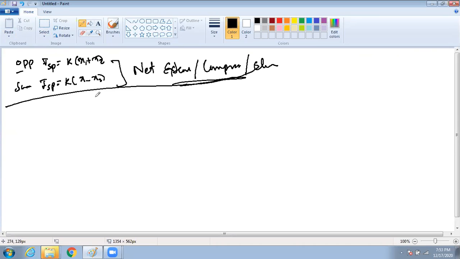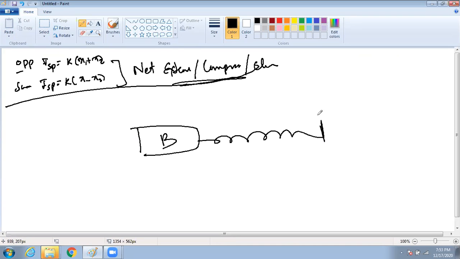So we'll do a small problem. There are two objects, B, A. The spring constant is K equal to 100 Newton per meter. It is asking, find the spring force if both the blocks are displaced by 1 meter in same direction and 1 meter in opposite direction. Find out and tell me the answer. First question is find Fs.